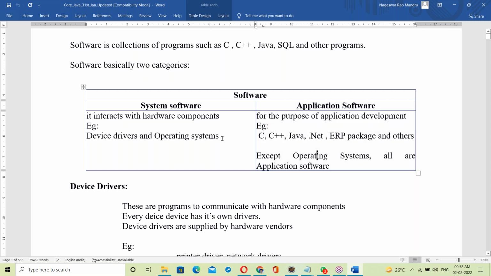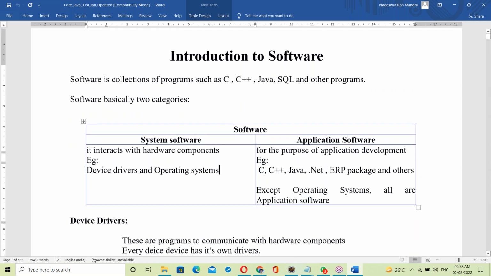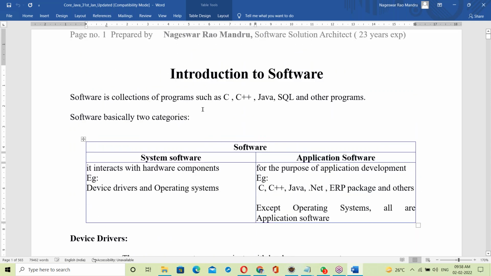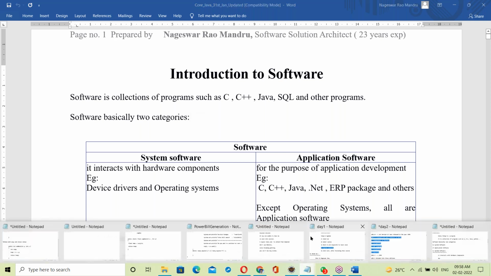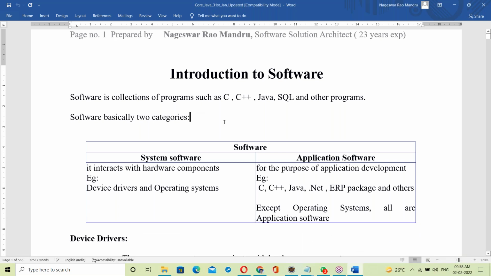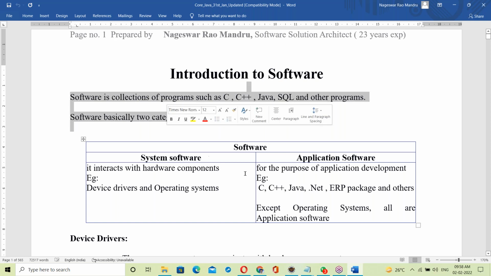Every point is mentioned in the document, nothing is missing. You don't need to write running notes, just follow the document. Every topic is prepared line by line, and the document is the same as my topic.